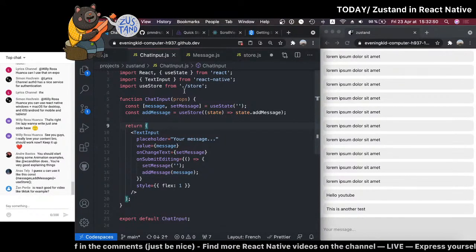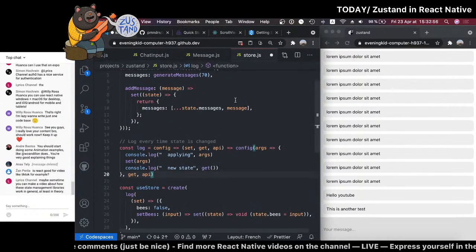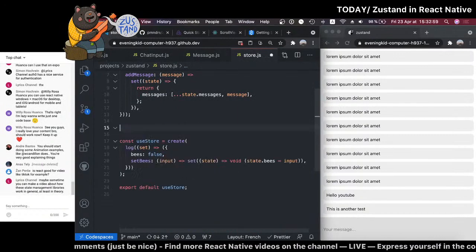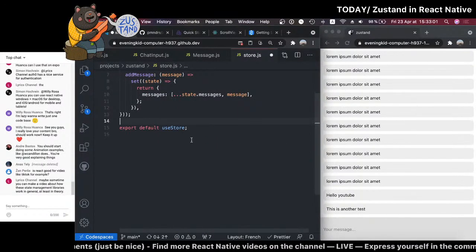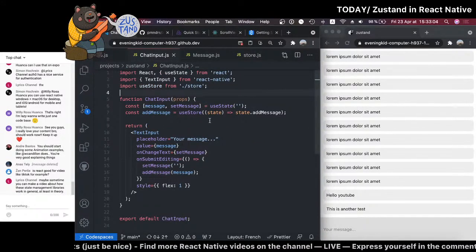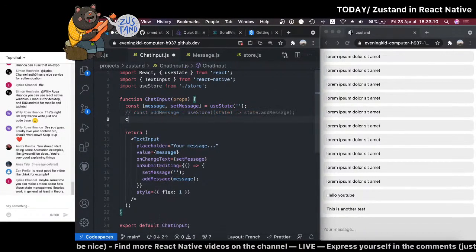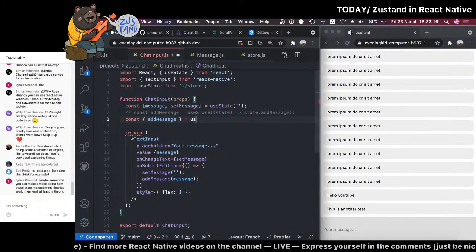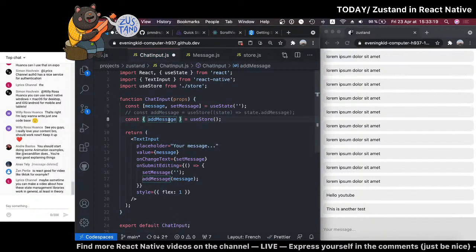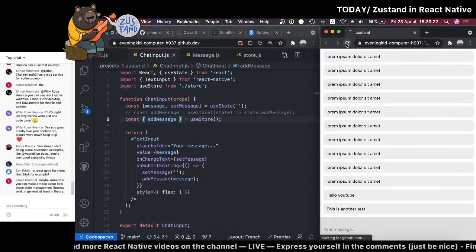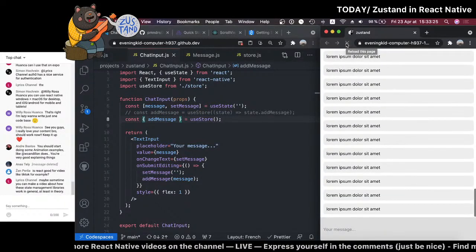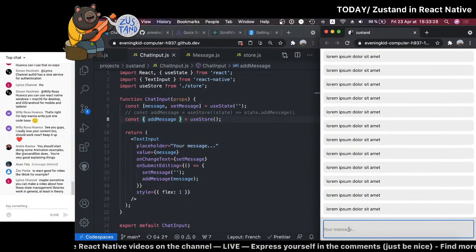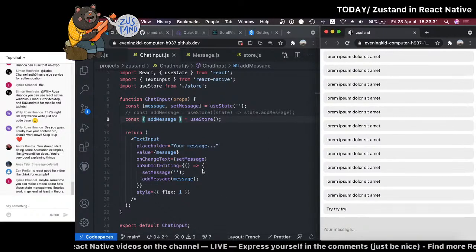Use store. Oh, really? Anas, is it true? Let's see if that works. Okay, I'll just remove that because we're not going to need it anyway. If that's true, Anas, that's really good. Const addMessage. It's just that I didn't see it in the README file. Maybe I didn't look right. Okay, let's try this again. Oh, it works.